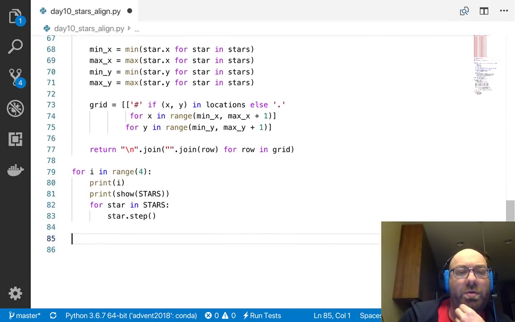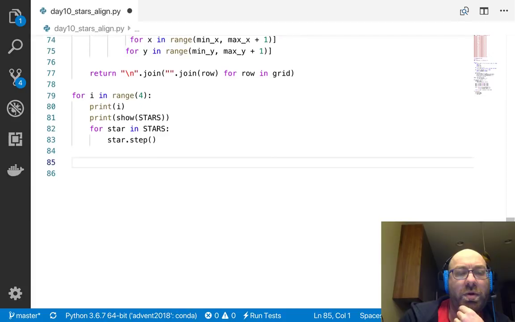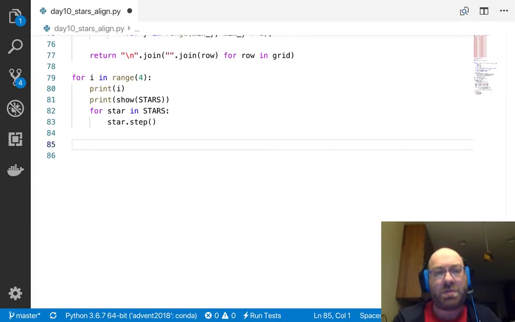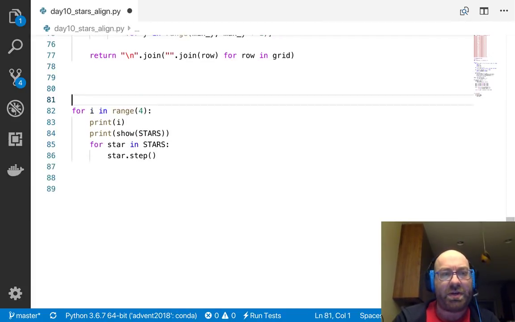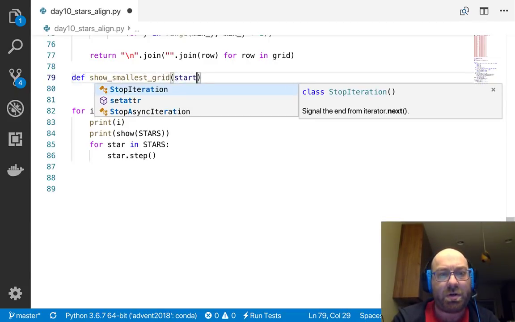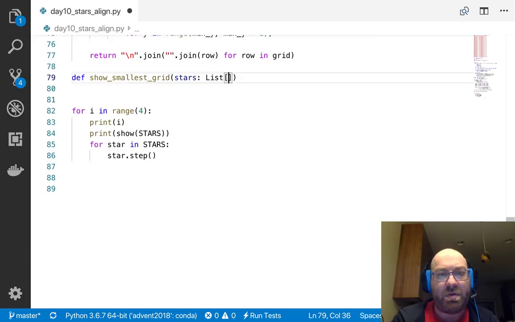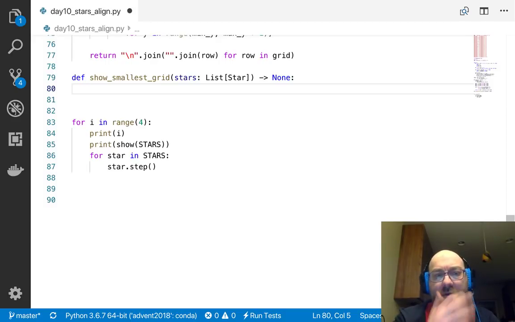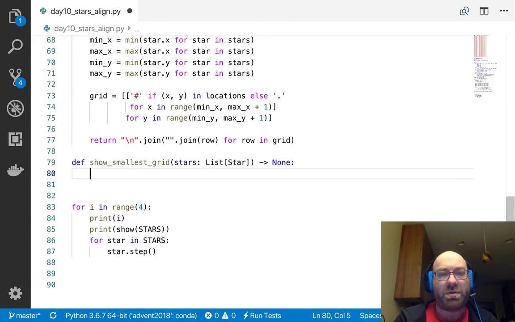And this is where immutability would help. But let's try this. Def show smallest grid, stars, which is a list of star, and it is going to return none. And so what we will do is we will say